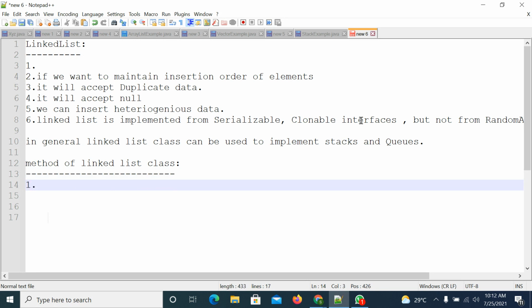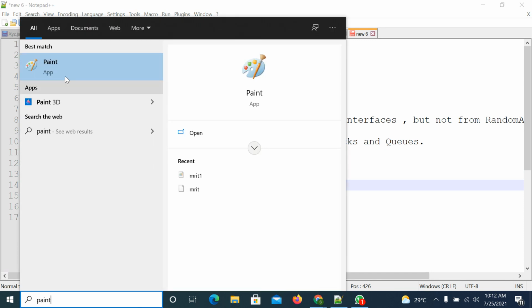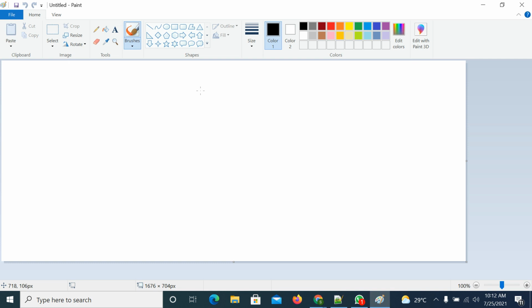First, I hope you know what a linked list is. A linked list will be like this. First the head node will be there, the head element, connected with the first element. It contains two parts if it is a single linked list.